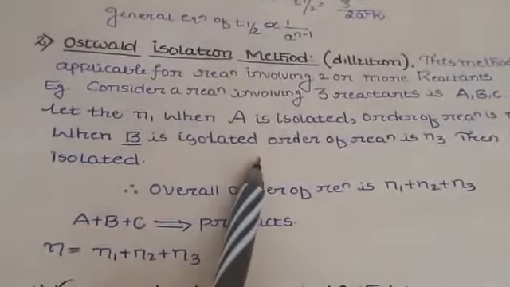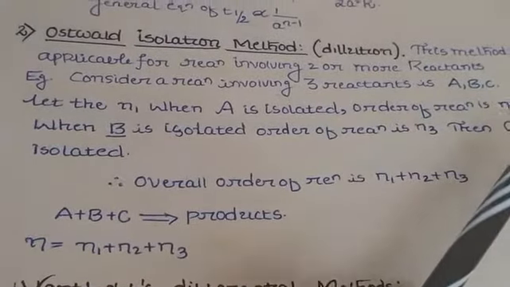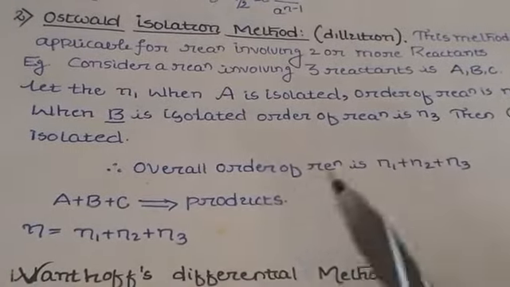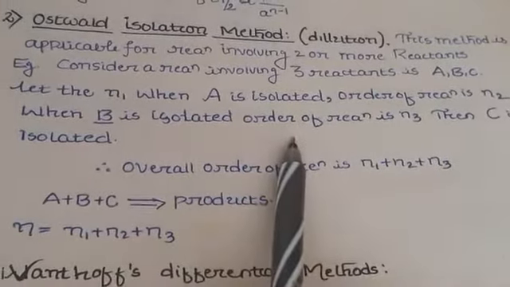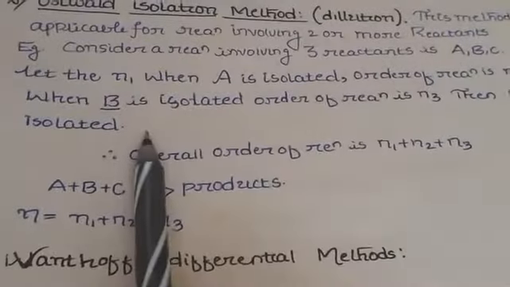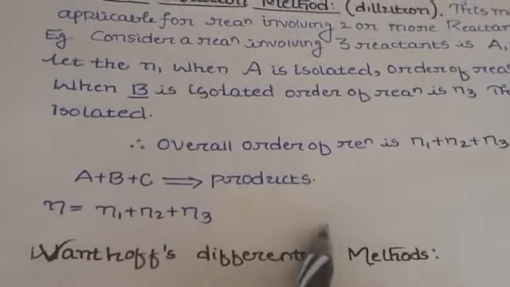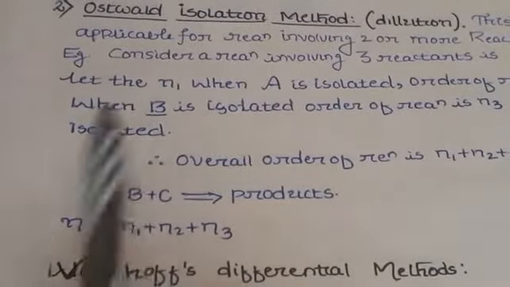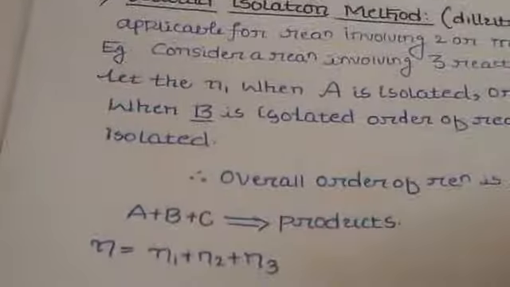Coming to the next one, the Ostwald isolation method. What happens here? This method is mainly applicable for reactions having more than one reactant. If you take 3 reactants, let the order be n1 when A is isolated, n2 when B is isolated, and n3 when C is isolated. Then the overall order of the reaction is n1 plus n2 plus n3. So the isolation method is nothing but taking n1, n2, n3 and adding them, which gives the order of the reaction. That we call the Ostwald isolation method.